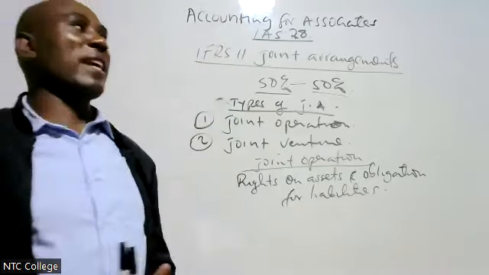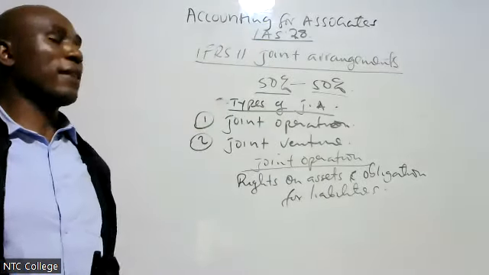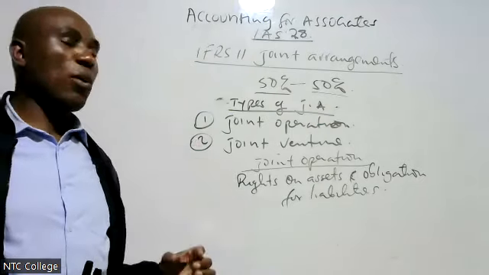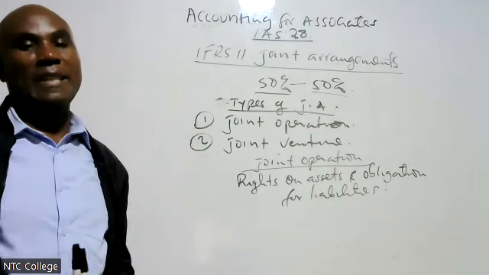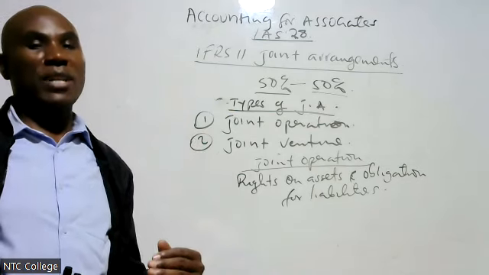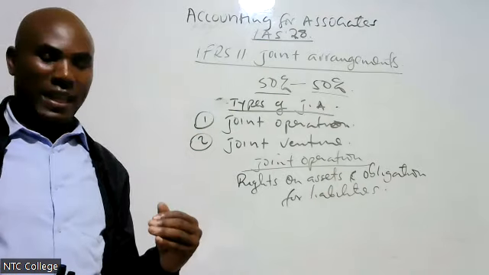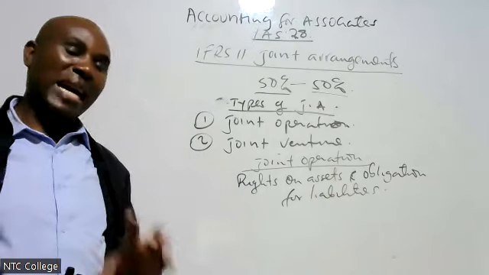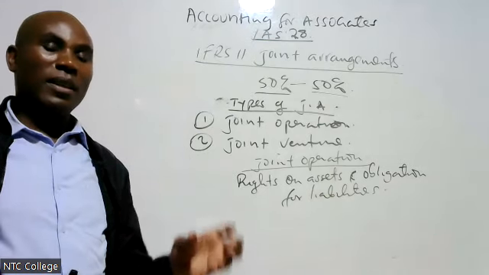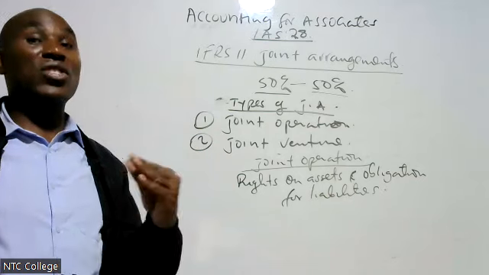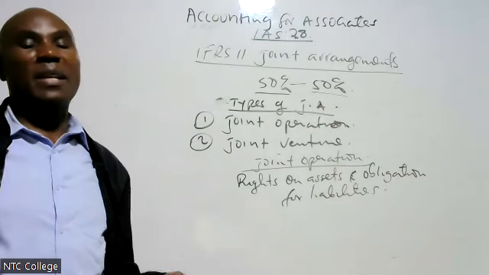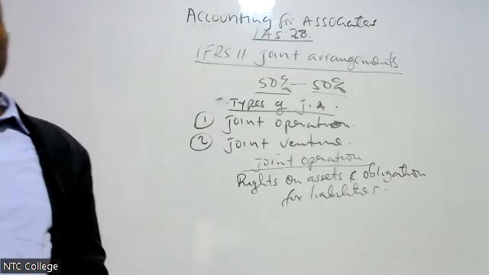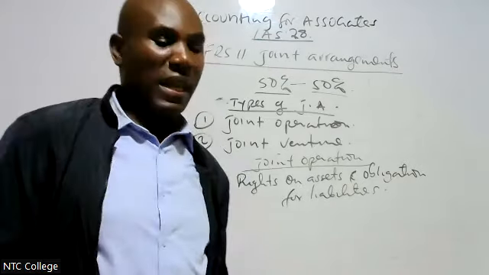Listen to this very carefully. If it is a joint operation, the joint operator will have to consolidate his 50%. To consolidate means we are going to add assets and liabilities. We'll have to consolidate his share of assets, of liabilities, of anything in that company. You are going to consolidate 50% if it is a joint operation.